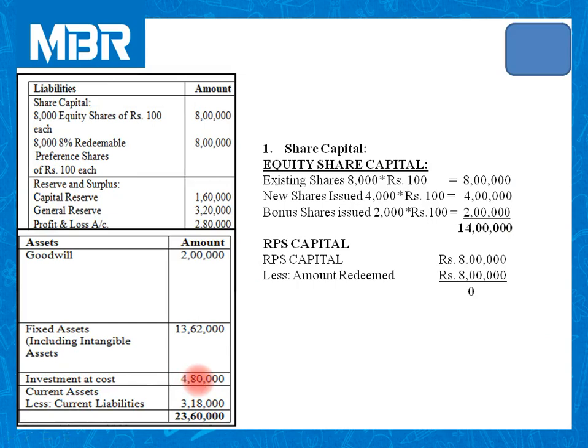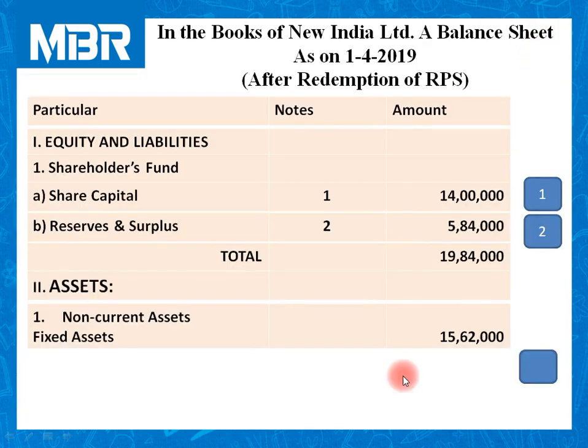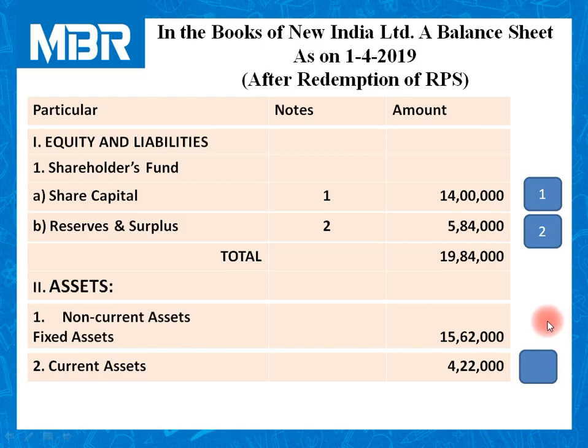I hope all of you are clear with this figure. Second item is investment. Investment is given in the balance sheet as 4 lakhs 80,000. But as we all know, we have sold all investment to redeem the RPS. So now investments are no more in our balance sheet.